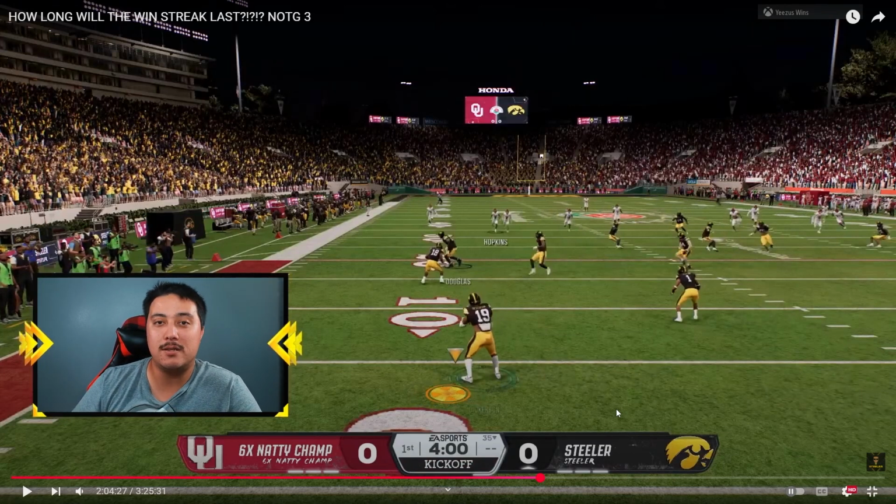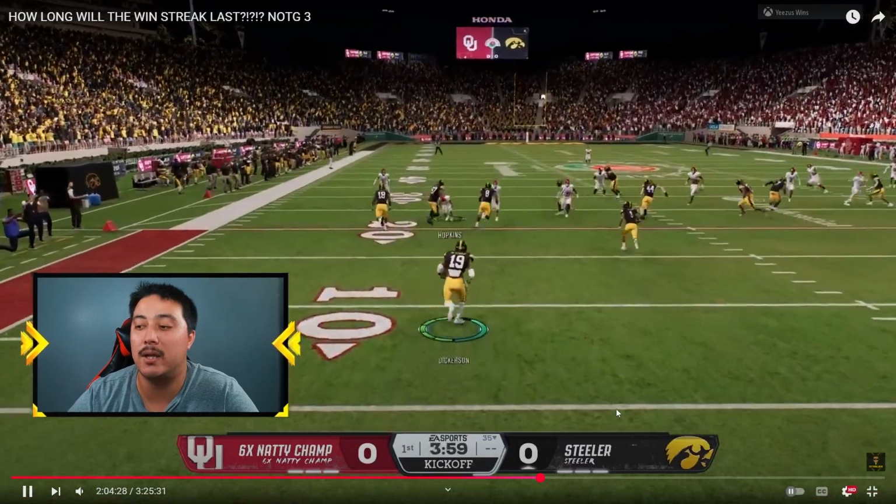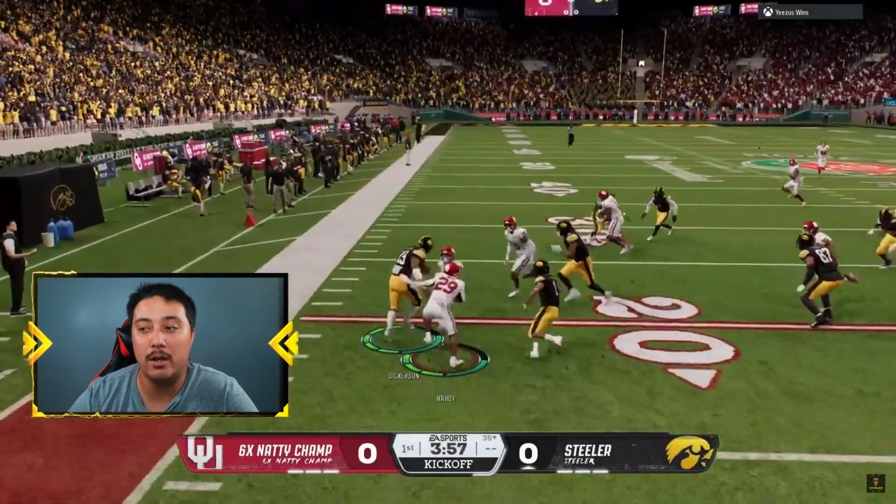So yes, you could have watched this game live in living color, but here we are going back and breaking down every single play for you guys, giving you my thoughts and my opinions. So I am getting the ball here to start.